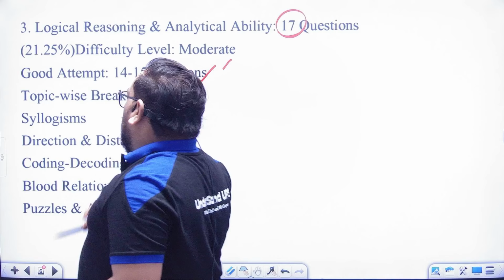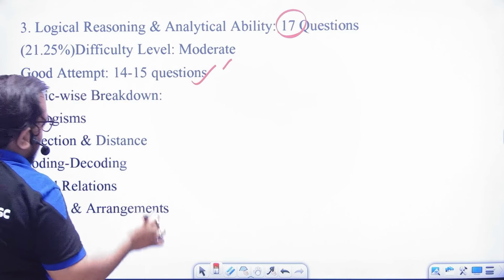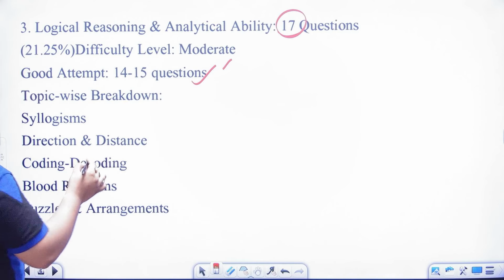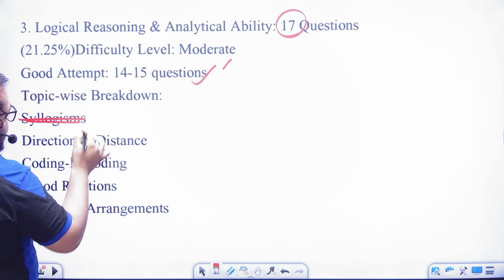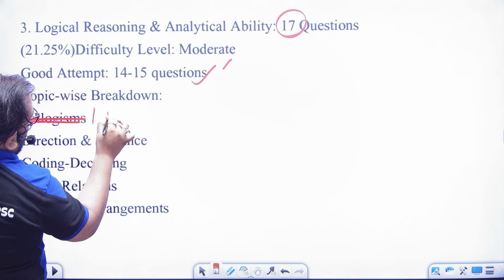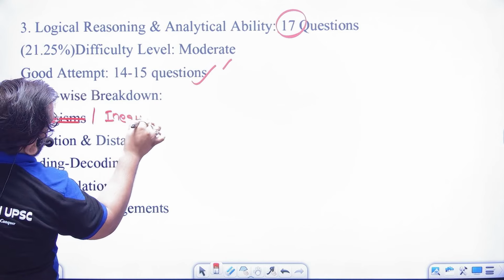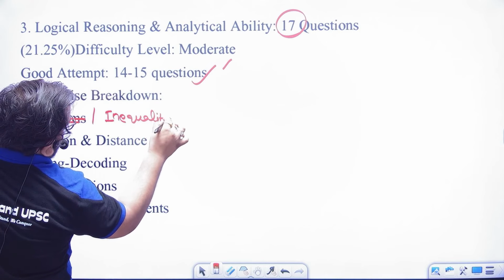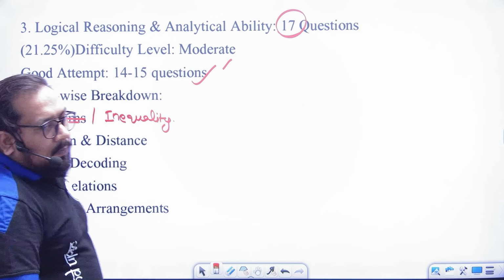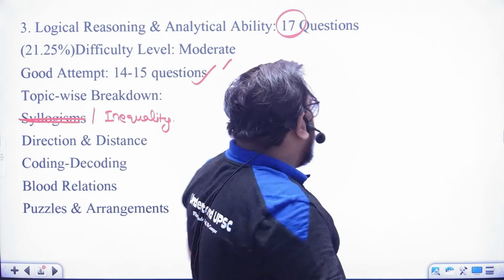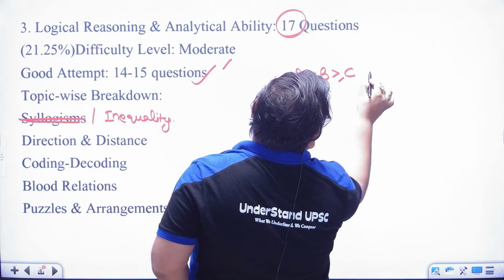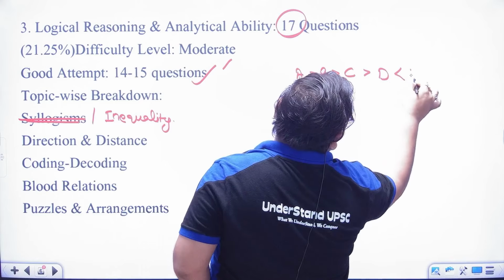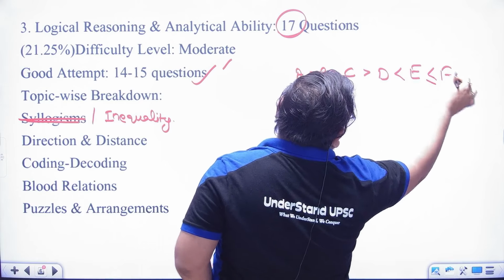Topics were syllogisms. Actually, in 2025 and 2023, he was not focusing on syllogism. He was focusing on inequality. Inequality, that is, you can see like A is greater than B, greater than or equal to C, then D, these types of questions.